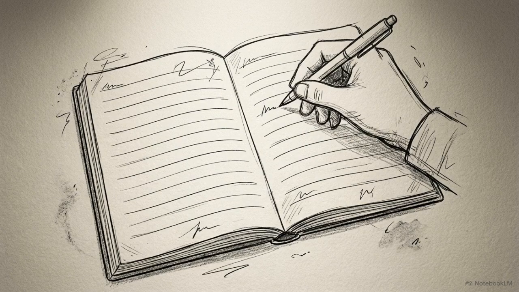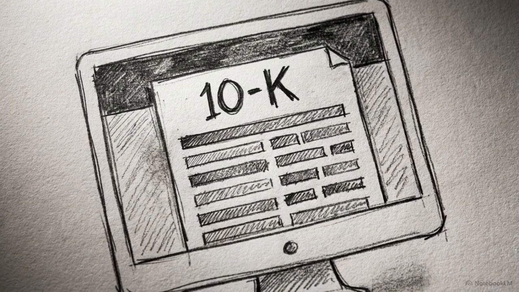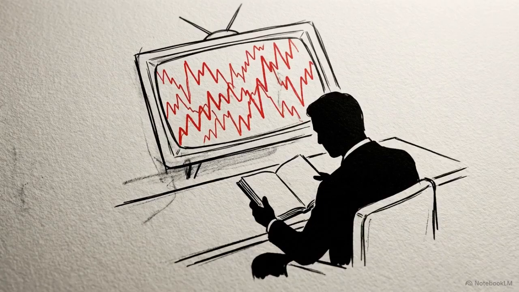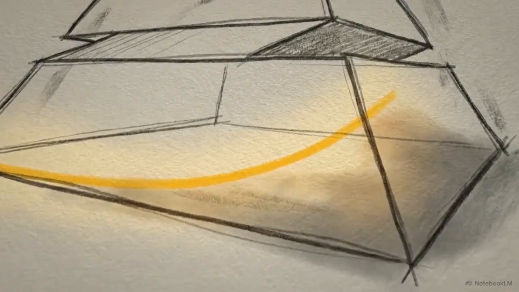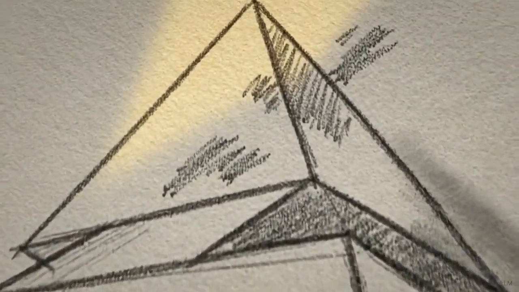Open your logbook, select one company whose product you understand, download its 10K filing from the SEC database, and run the cash flow analysis. By following these rules, you stop reacting to daily financial noise. You are now actively building your wealth using the exact blueprint developed by the world's most successful investors.